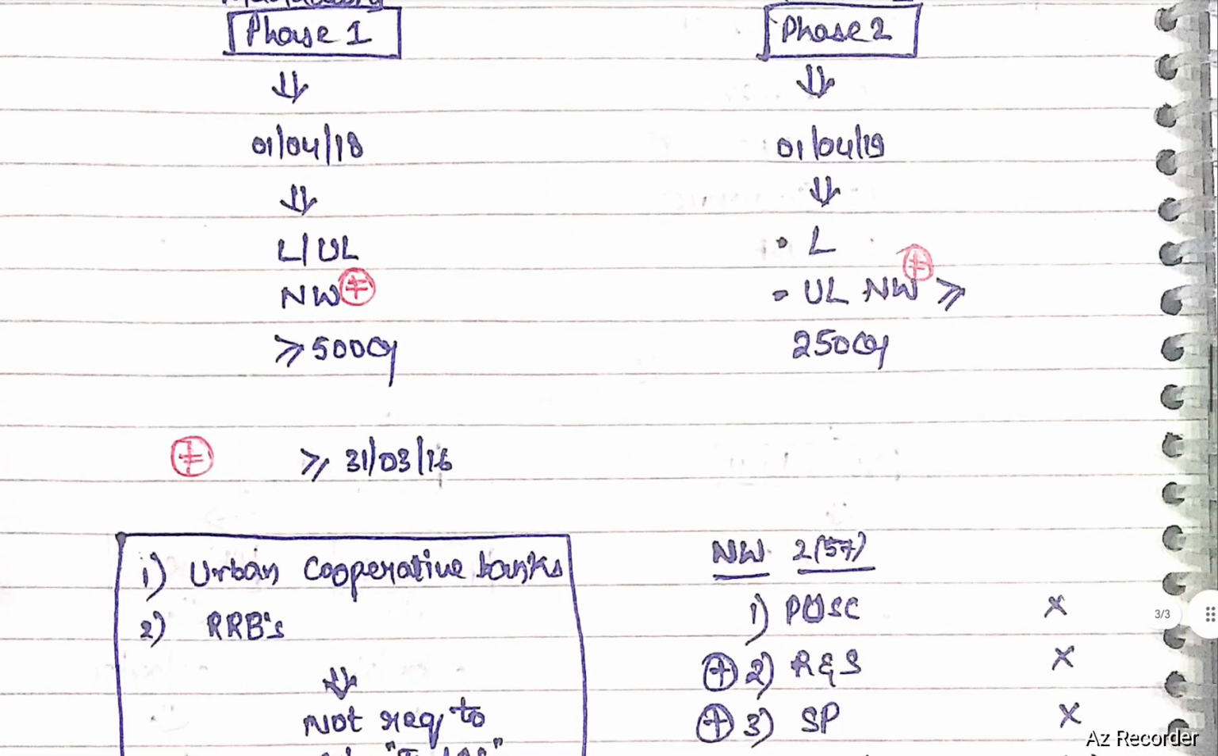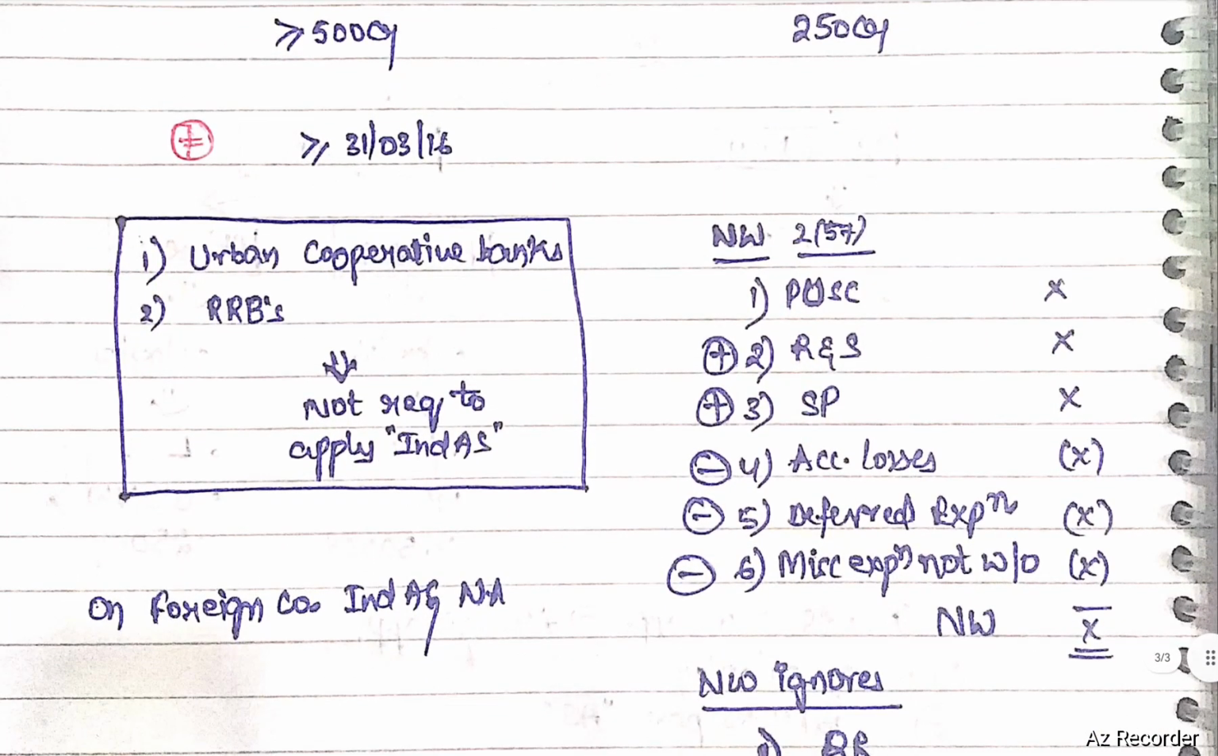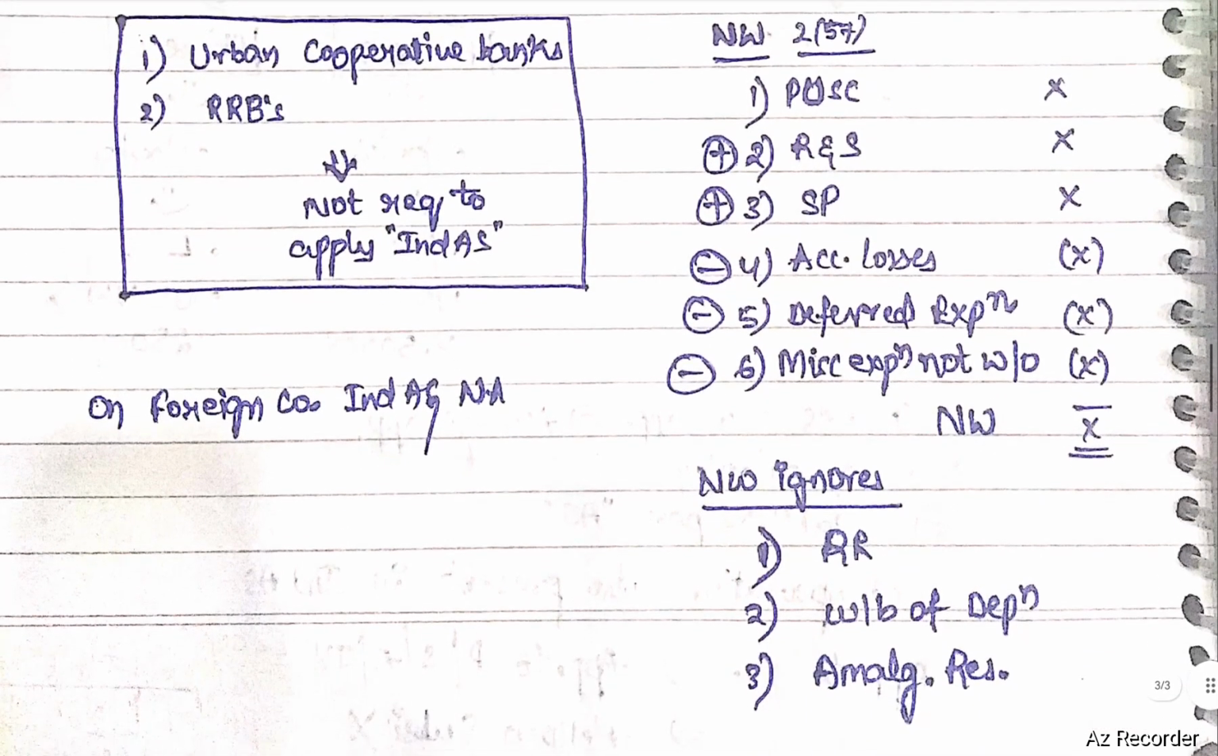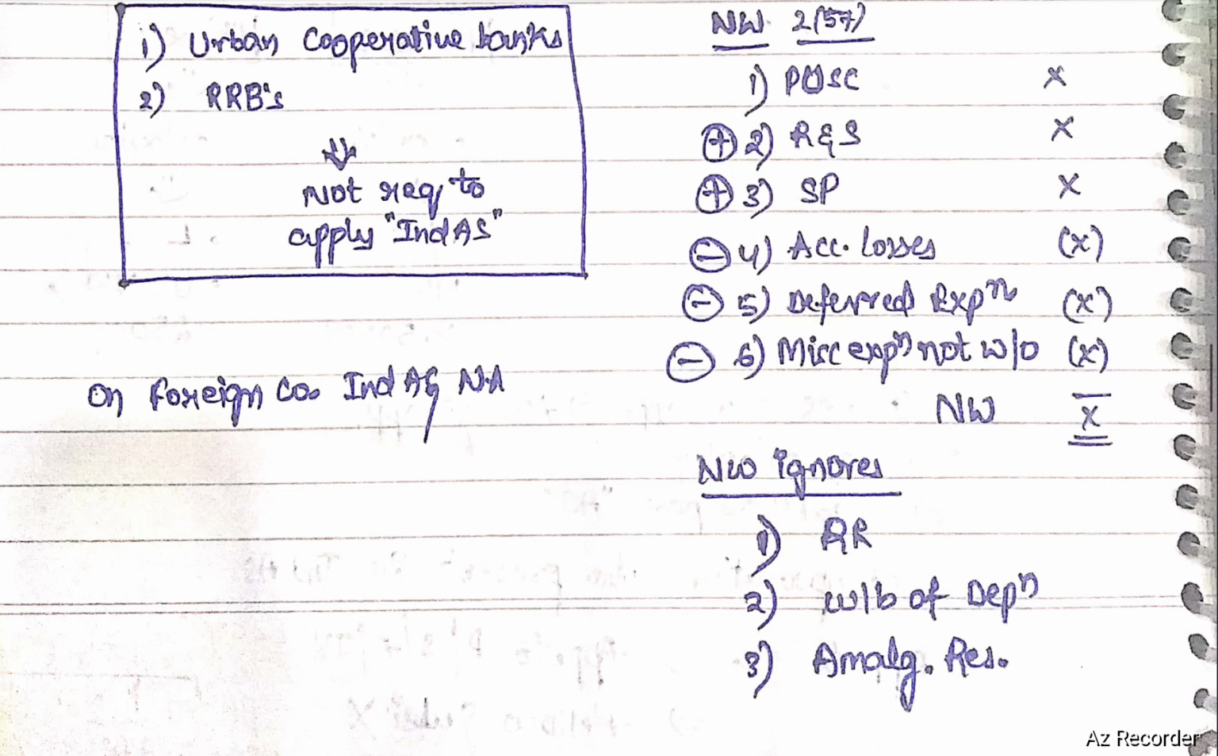How to calculate net worth? Net worth is calculated as per Section 2, Clause 57 of Companies Act 2013. Paid up share capital plus reserves and surplus plus securities premium minus accumulated losses minus deferred expenditure minus miscellaneous expenditure not written off. We will get net worth. Net worth ignores revaluation reserve, written back of depreciation, amalgamation reserves.